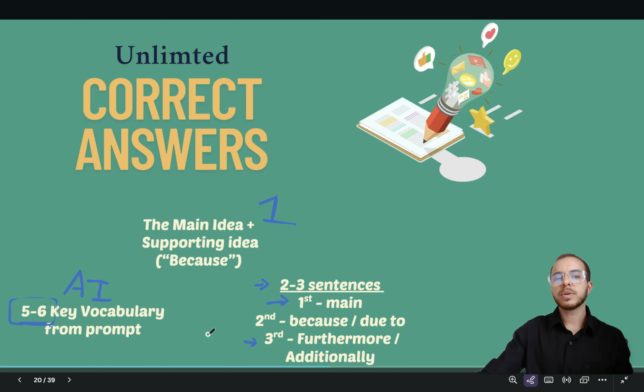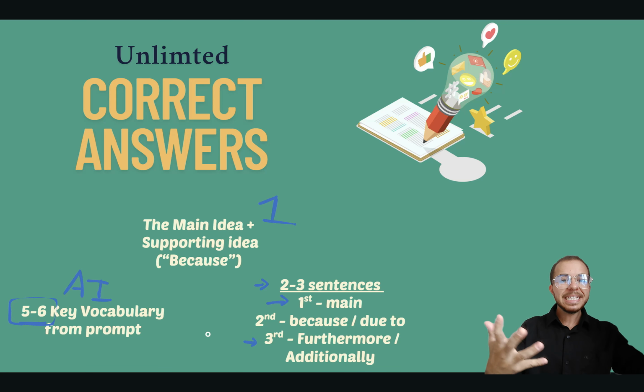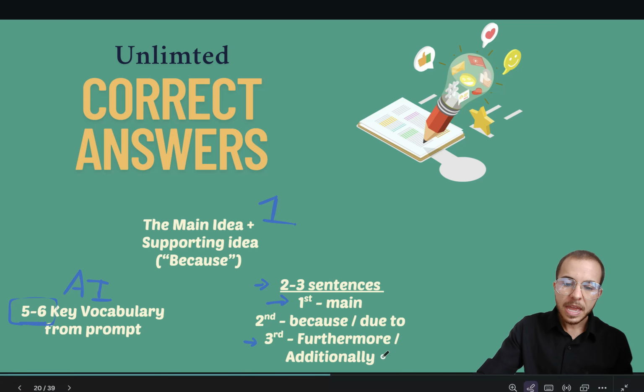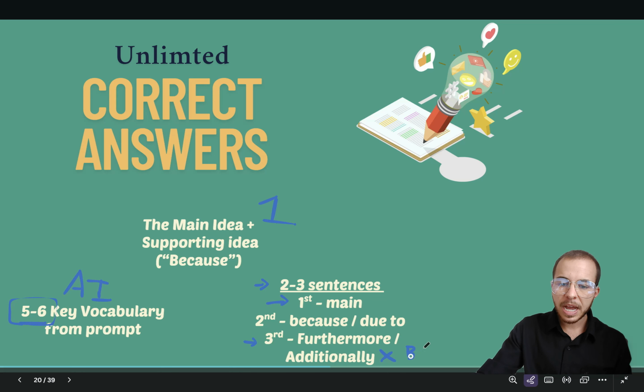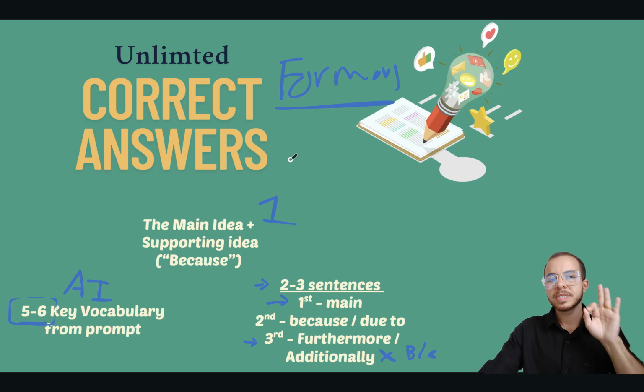Then we have our third, which is going to be the last paragraph that they provide for you. Furthermore, additionally, one more thing. Here, we're not really going to say because, just for the fact that we won't have enough space. So main idea, because, and. Simple like that. But make sure that you're still using formal language. So this is a formal response. No slang, no casual English. We're looking for formal. At the minimum, semi-formal should be okay. But 3 strong sentences with proper vocabulary and grammar.